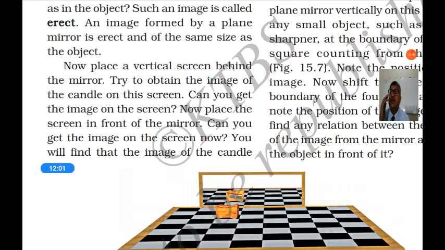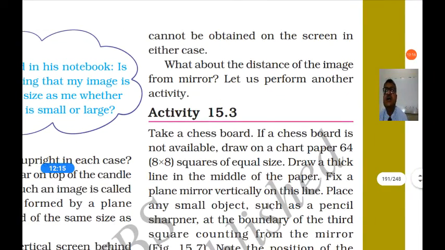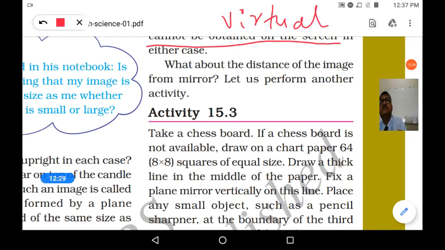So can you get the image on the screen? No. Now place the screen in front of the mirror. Can you get the image on the screen now? No. You will find that the image of the candle cannot be obtained on the screen in either case. So such a type of image is called a virtual image.